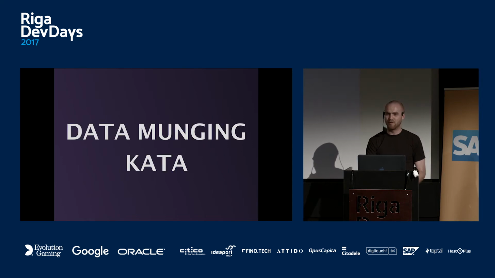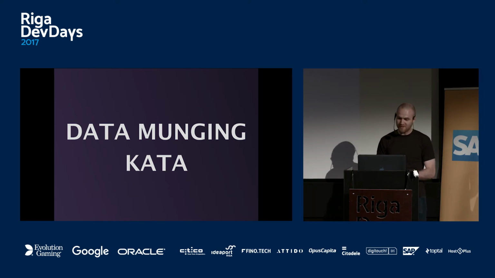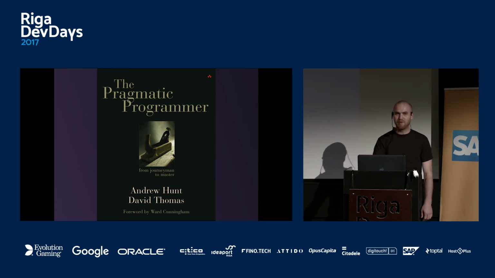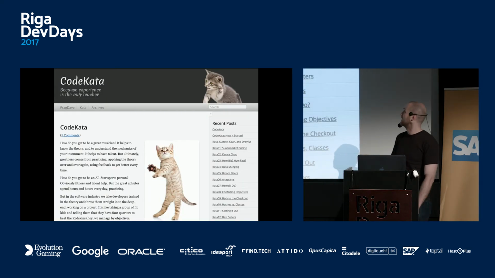And the next example is a bit more enterprisey. It's the data munging kata. So code kata in general. This code kata was written by Dave Thomas, who also wrote this book, The Pragmatic Programmer, a good book, a bit old, but good. And he wrote this website.